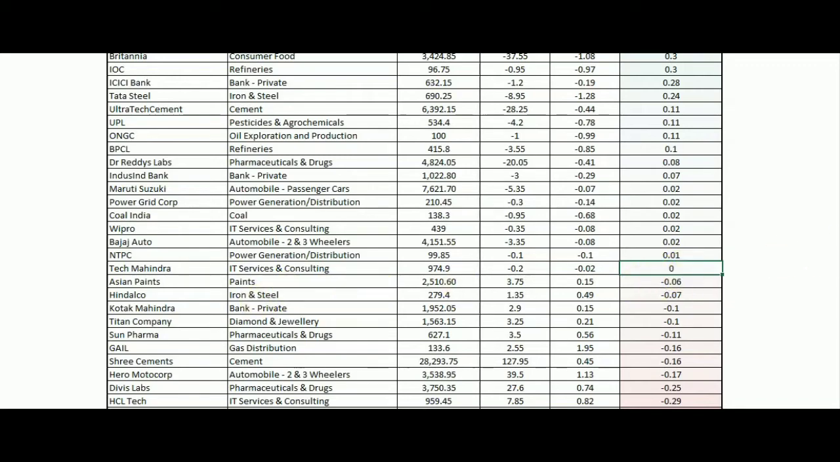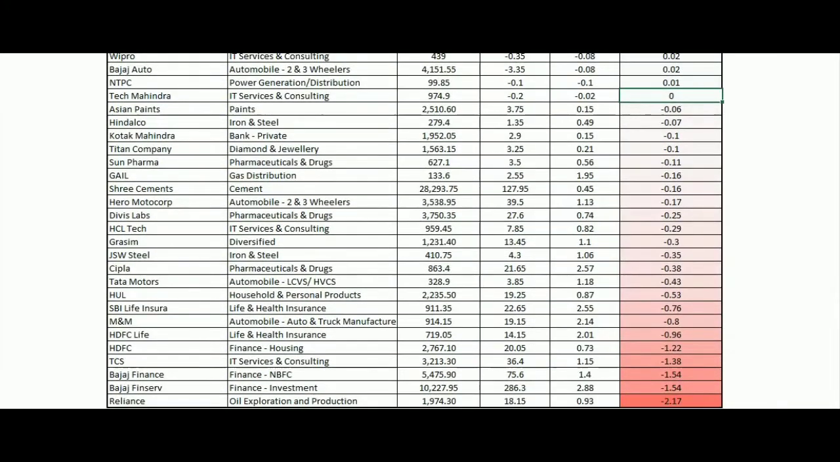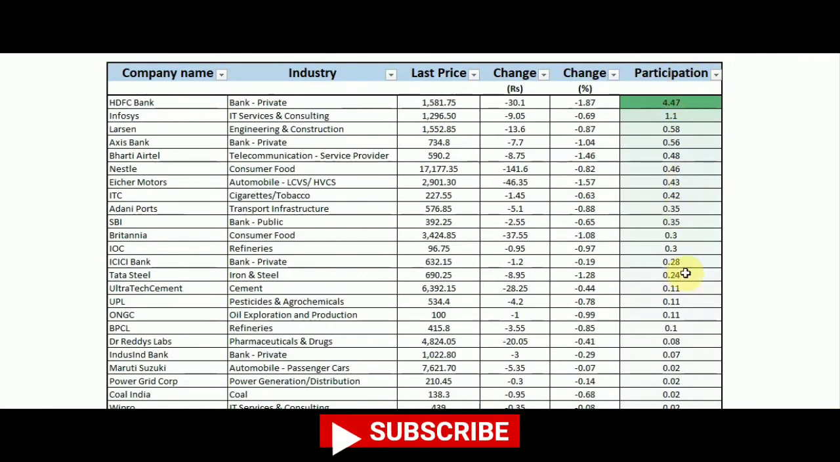And then if I scroll down further, you will see that all the stocks below Tech Mahindra participated on a negative scale. You can see from Asian Paints to Reliance, it's all negative today. The worst performance has been from Reliance Industries, which gave minus 2.17 points. Clear, friends? If you do a summation of this particular column, you will get Nifty's movement for today. If you follow it regularly, then definitely you will get the idea which sector is presently moving.